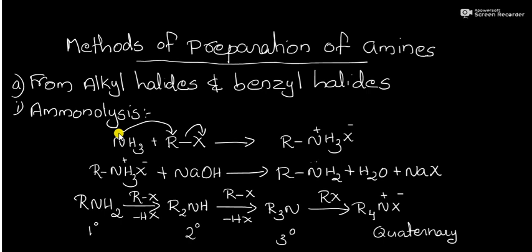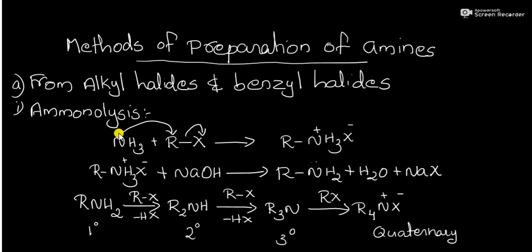So, this NH2 group can attack another alkyl halide by donation of the lone pair of electrons present on this nitrogen, same as our ammonia. So, it can further react with another molecule of alkyl halide and be converted into secondary amine by the elimination of HX. It will be converted into R2NH, that is our secondary amine.